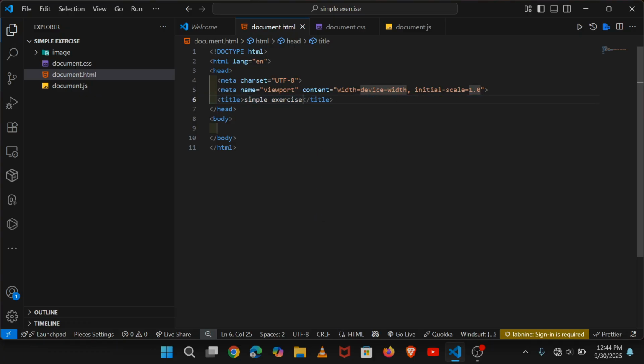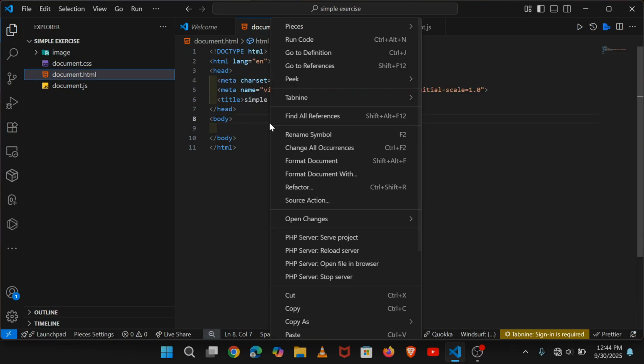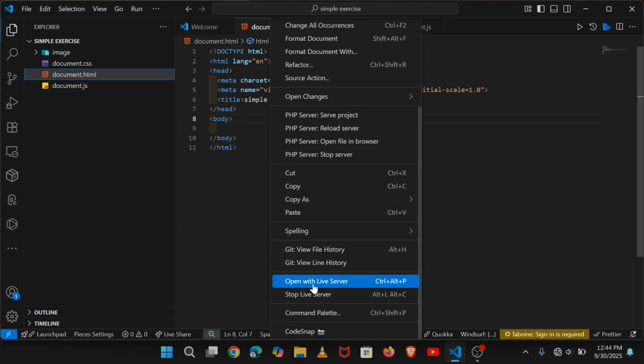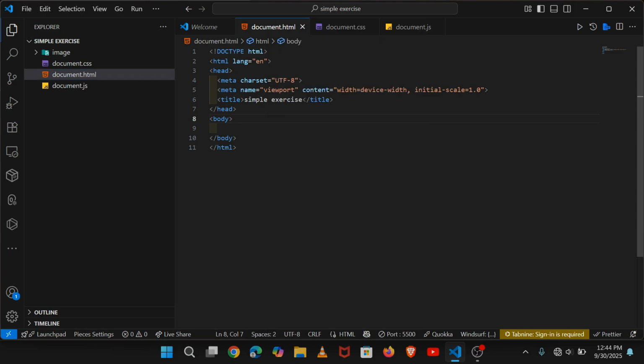You can see that with Ctrl Alt P, when you press those three keys together, it opens in the browser. So when you are a beginner, just do this when you have already installed Live Server: come here and open it with Live Server like this, and you can see everything is displayed there.